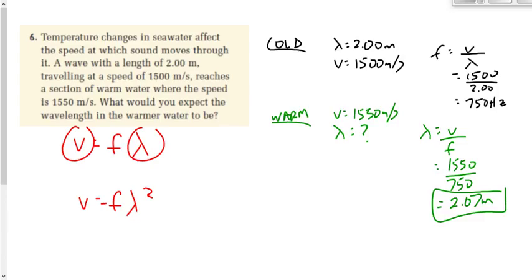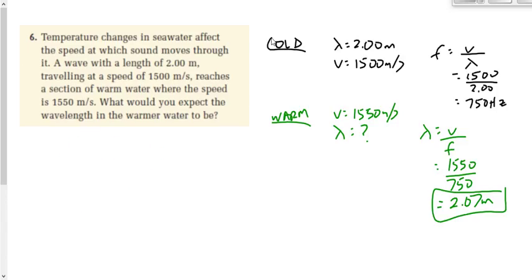So I would suggest that you lay off the ratios there, and just solve for it using the equations. Because the ratios sometimes will lead you astray. If it's a linear relationship, it's fine. But if it's not, then the ratio thing doesn't work. All right? How many people got 2.07 then?